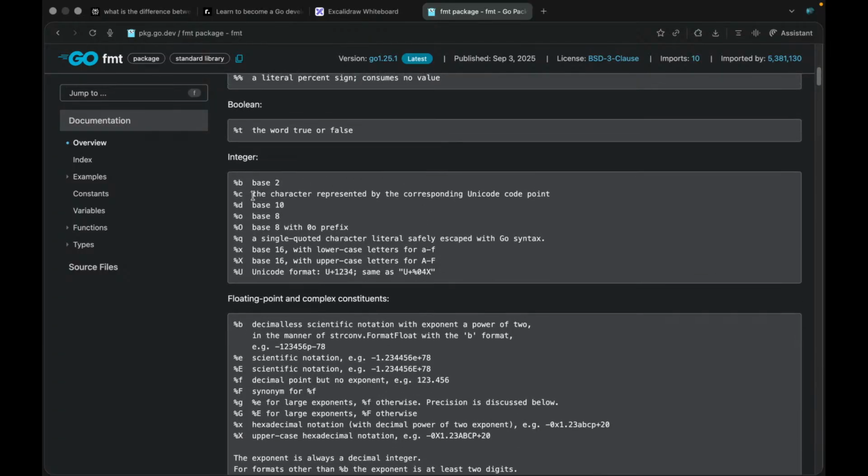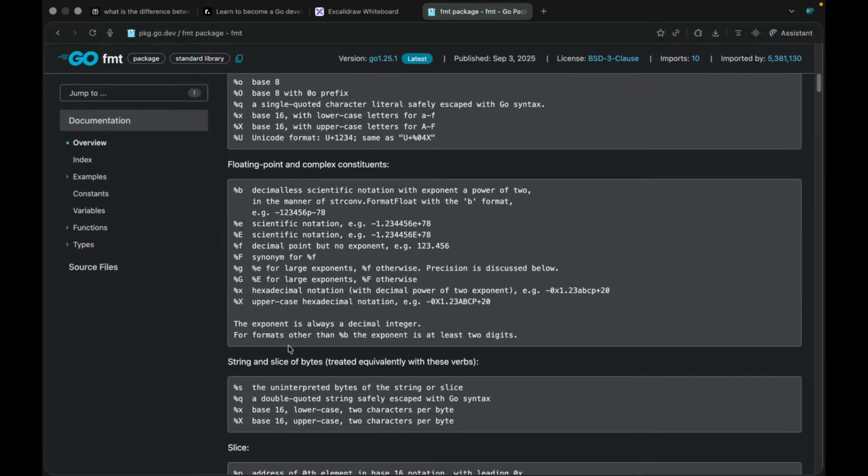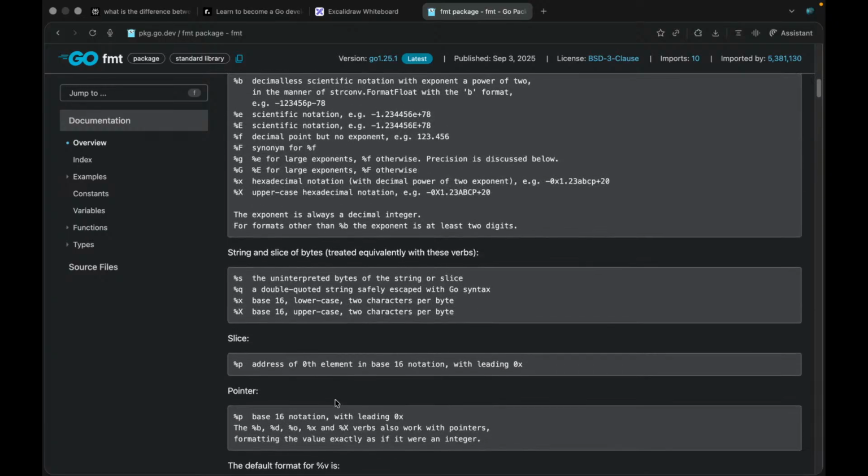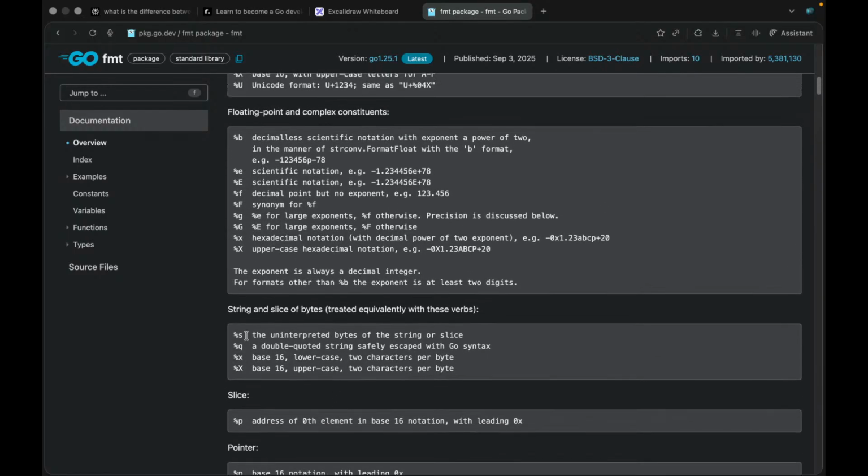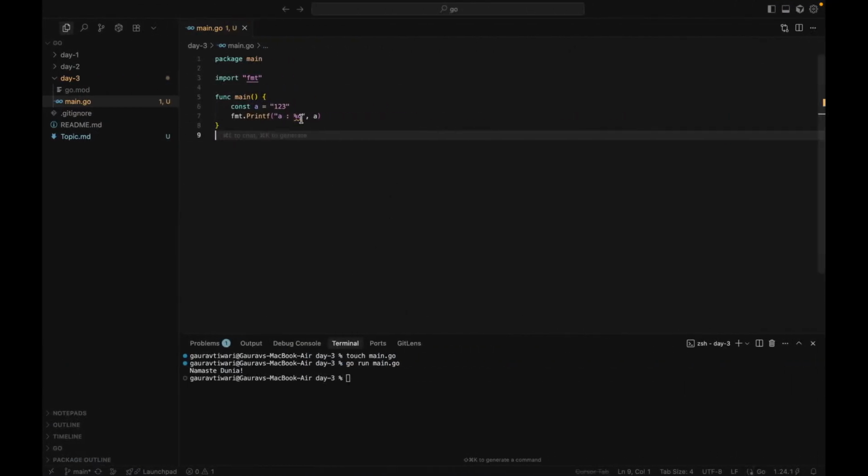B, C, the character, return corresponding Unicode print. No, C is not being used here. S, okay, I'm not getting how to print a byte slice string. Yep, string S. Maybe we should use S. Oh, we should use S only. Yeah, great, that's lovely.